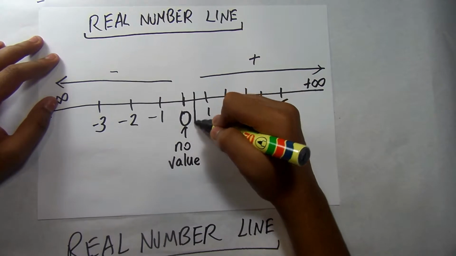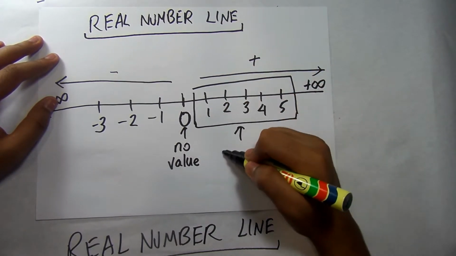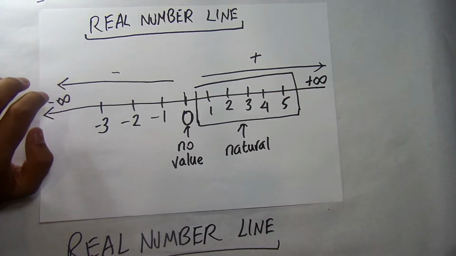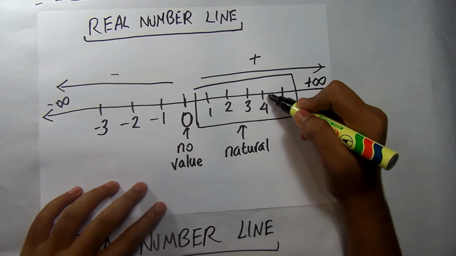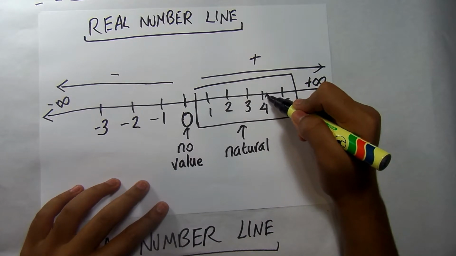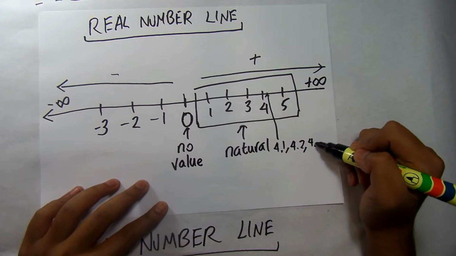So these, as I mentioned before, are natural numbers, and these are ordinary integers. So within 4 and 5, for example, we have 4.1, 4.2, 4.3.